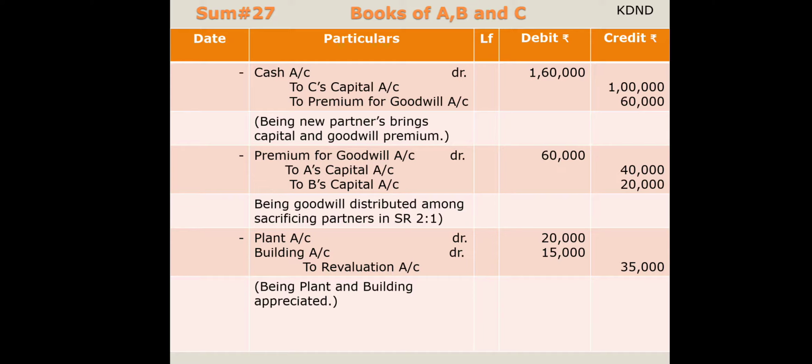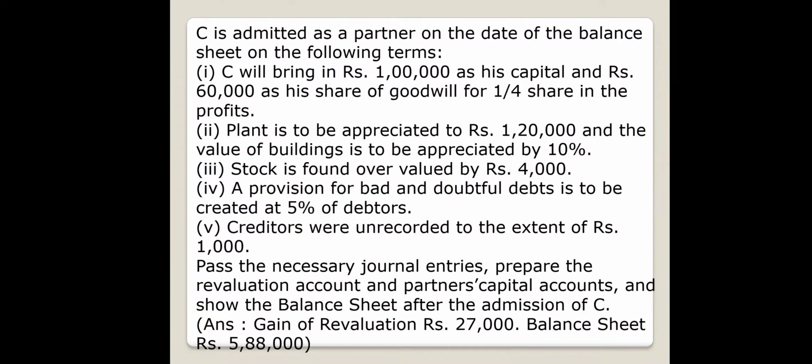Because it is a norm, as we had discussed in the previous video. So premium for goodwill account debit to A's capital and to B's capital, that will give you 60,000 split as 40,000 and 20,000, because it is to be distributed in 2:1. Then comes your next adjustment.